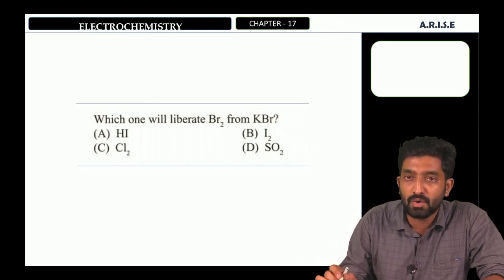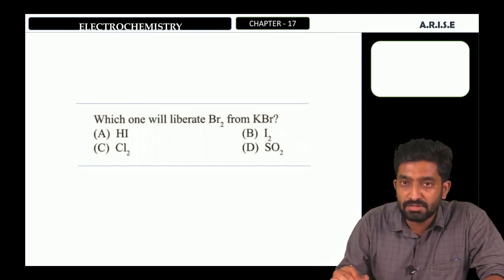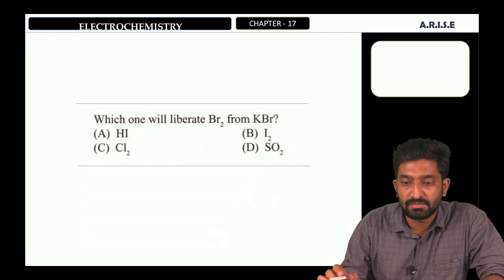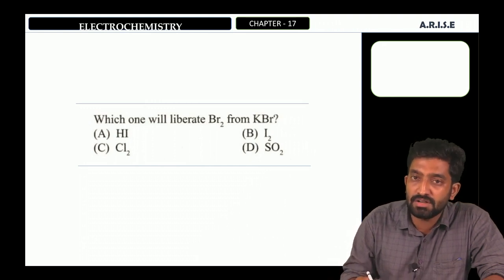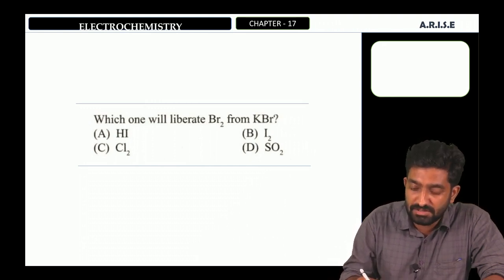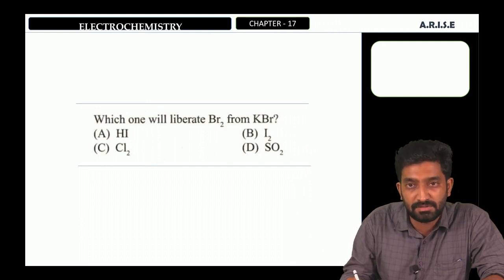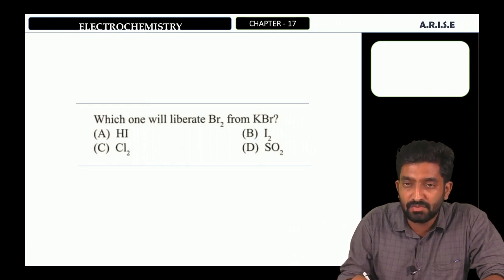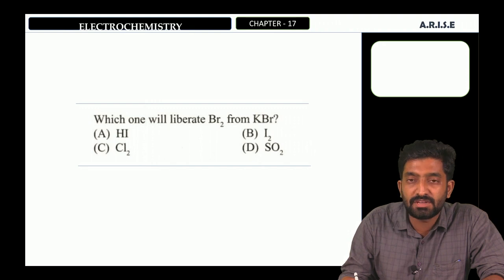We need to find out which one has higher oxidizing power than bromine. Here the chlorine is a more powerful oxidizing agent than bromine. Therefore, chlorine is more reactive than bromine. This chlorine will displace bromine from KBr.